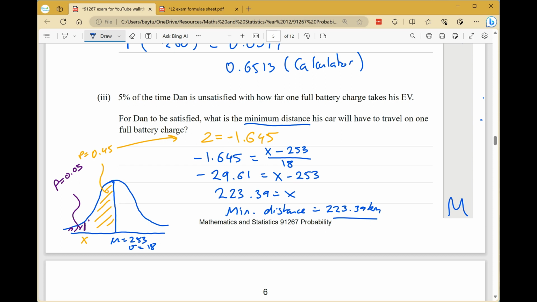To do this on a calculator, so we'll go menu, stat, distribution, normal. Now we're going to use inverse normal. Tail will be the left tail, because we work on the left hand side, and you can put the area 0.05. Give the standard deviation and the mean, and that gives you 223.39, the same answer as what we got here. So you notice we could use the 0.05 on the calculator, we didn't have to put the 0.45 in. So long as you set the tail to the left. Okay, so that was that question.